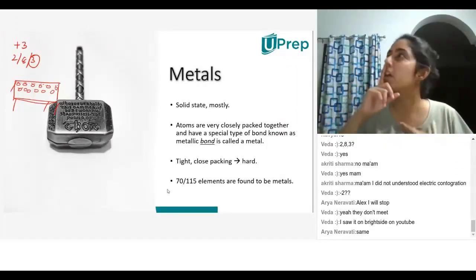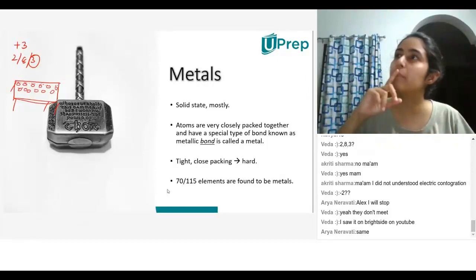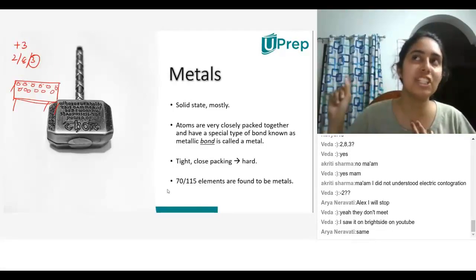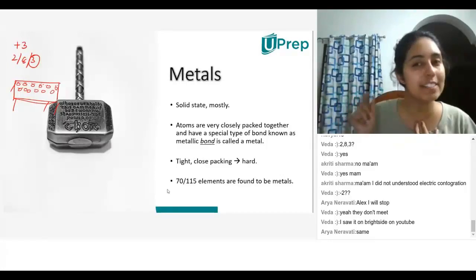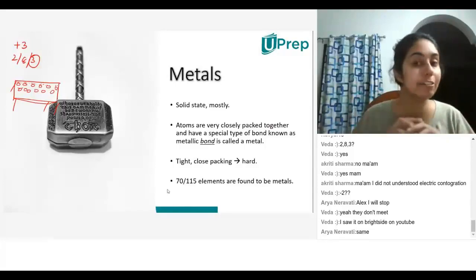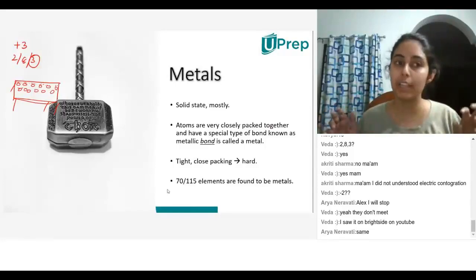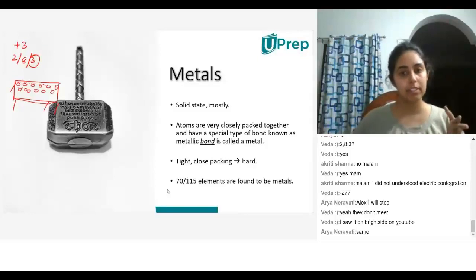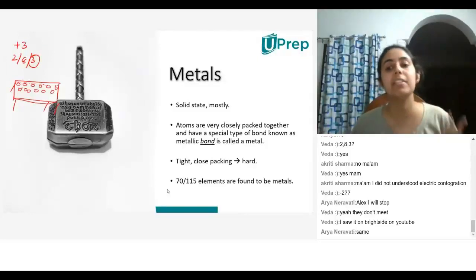I would not call them covalent bonds. Yes, you are right, covalent bonds are formed by sharing of electrons, but that sharing of electrons forms what is called a bond pair. Here, there is no bond pair. These electrons are free electrons. So I wouldn't call them covalent bonds. They are just metals. Okay? Oh, okay, got it. All right. So anyway, 70 out of 115 elements are found to be metals.